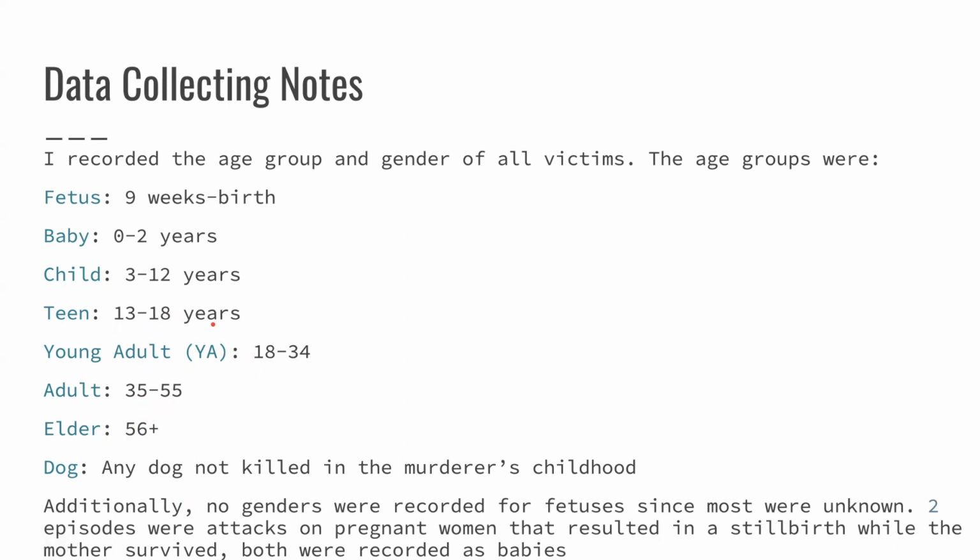The difference was just if the victim's in high school, I put teen. If the victim's out of high school or married, I put young adult. Additionally, no genders were recorded for fetuses since most were unknown. 2 episodes were attacks on pregnant women that resulted in a stillbirth while the mother survived, and both were recorded as babies. There were 8 fetuses that were killed, so there were really just 8 pregnant women that were killed, and in I believe 7 of those, the pregnancy was the reason for her murder, which is why I reported it.